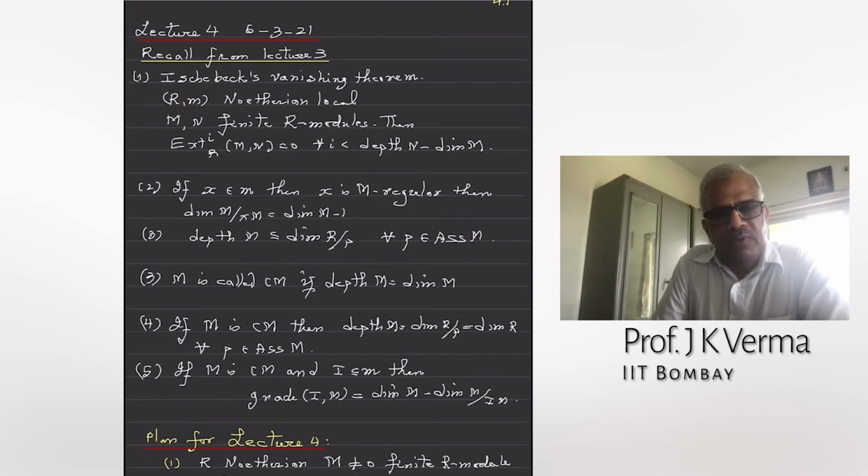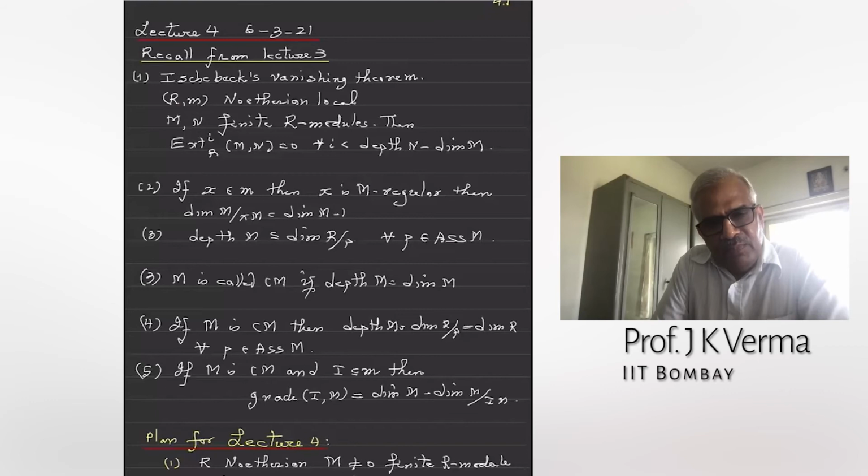And when this upper bound is achieved, that means depth of M is dimension of M, then M is called Cohen-Macaulay. And so that means all associated primes of the module have equal dimension. Depth of M is dimension of R mod P, and this should be dimension of M, not dimension of R, for every associated prime.